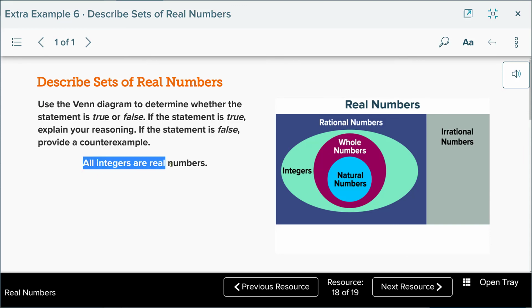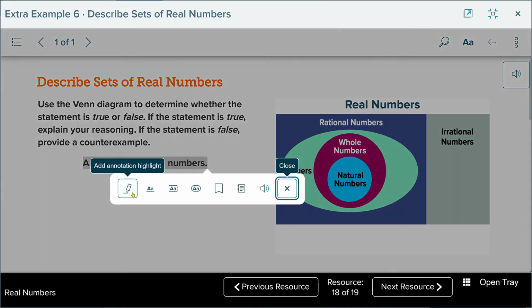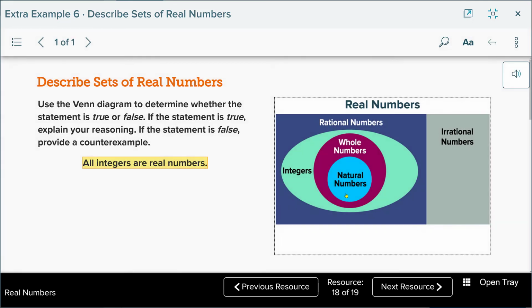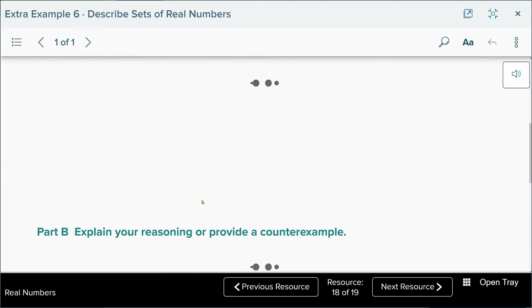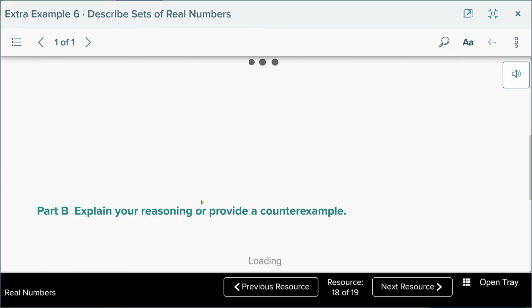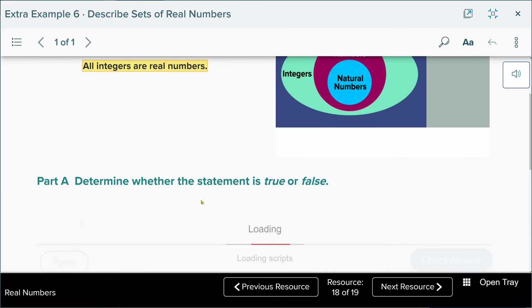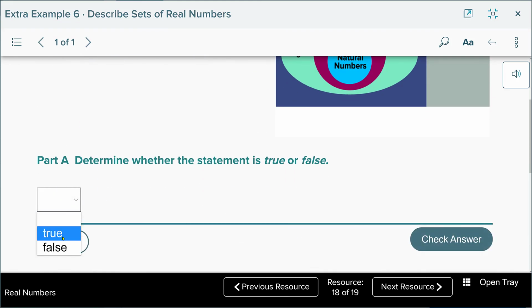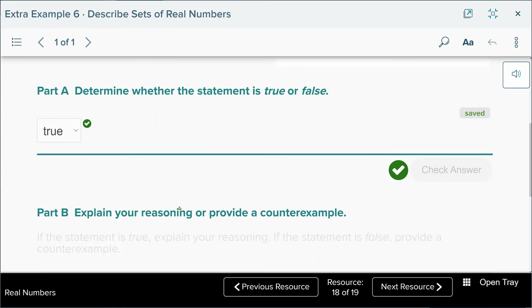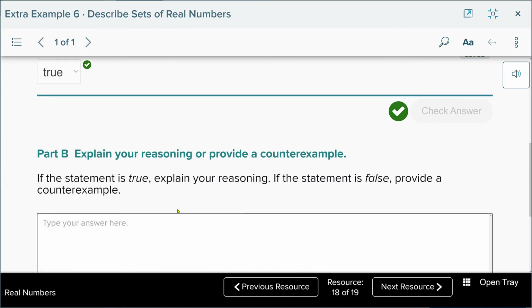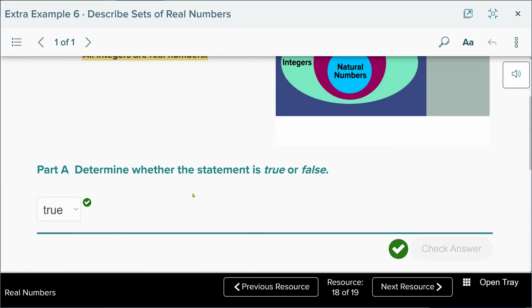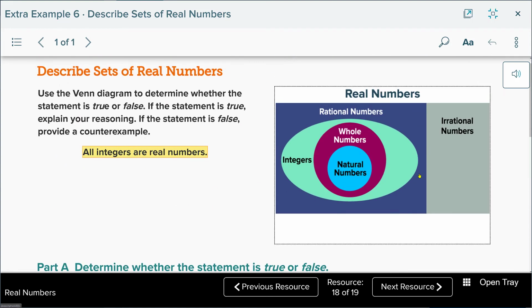We want to look at, are all integers real numbers? Well, let's see here. Integers are right here, and they fall under the big umbrella of real numbers right here. So once again, the answer is going to be true. We're going to check that and then explain your answer or provide a counterexample. Well, there's no reason to provide a counterexample because it's true, and I already explained it to you when I went over it.